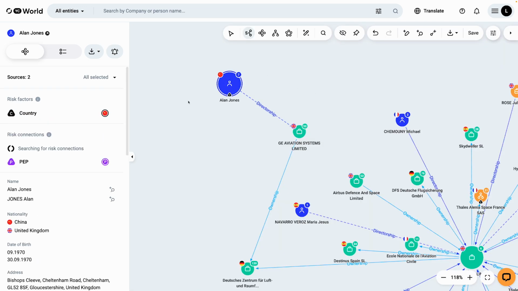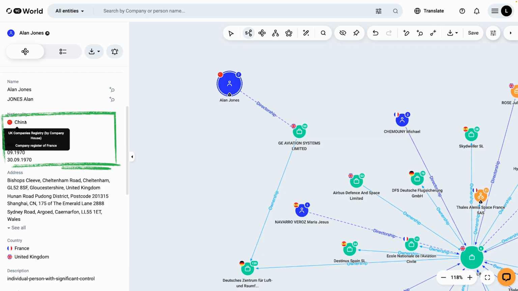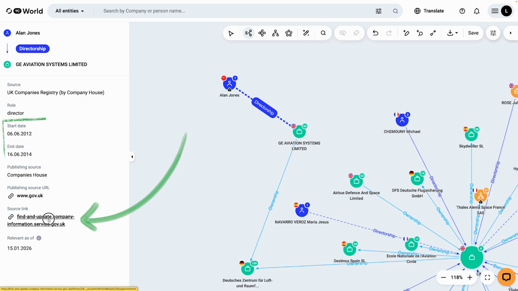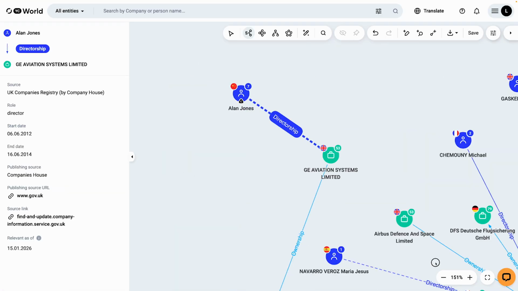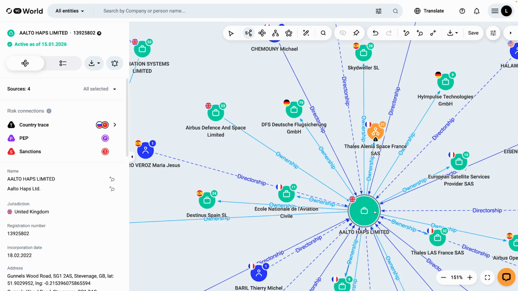Now, among many ties to stable jurisdictions, we will spot a less obvious one. Alan Jones holds both British and Chinese citizenship. The dotted line shows that this connection is historical. If we click on it, we'll find out when and how this tie existed, along with the confirming source links. Since the system also indicated sanction-related connections, let's examine those as well.